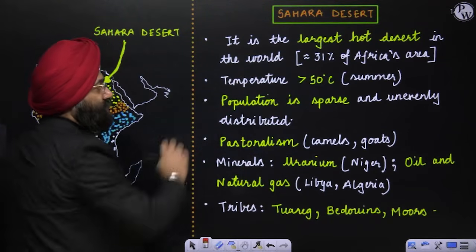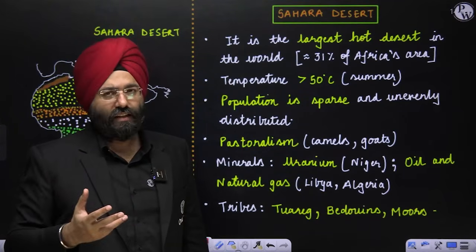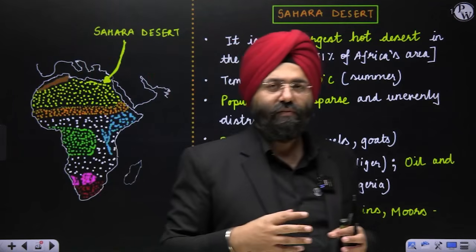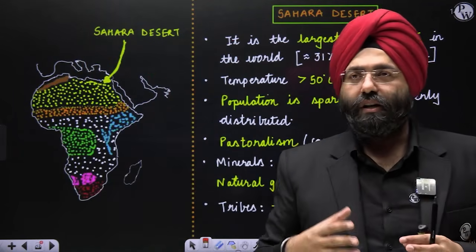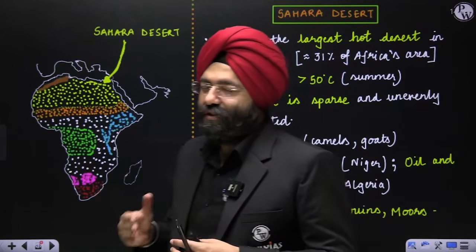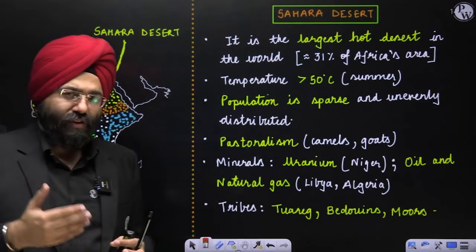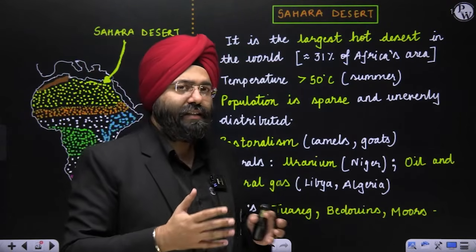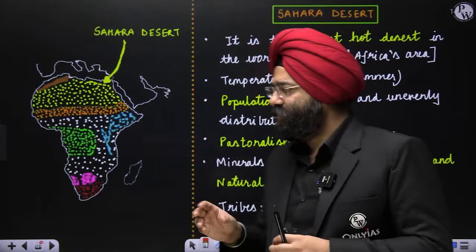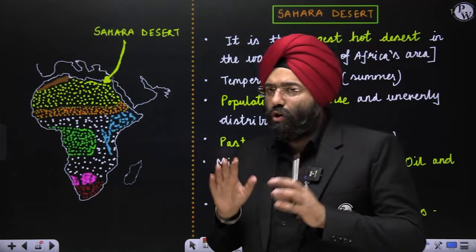Secondly, the temperatures, if you realize, during the summer days, go much, much beyond 50 degrees Celsius. Because of the very high temperature, you know that normally vegetation over here is not so prosperous. Why? Because the temperature is so high. So what do you analyze from this? If the temperature is very high, is there a possibility of people living here on a large scale? It is not possible. Only where certain economic activities are there, in certain regions, which we will see with respect to natural gas and oil. Other than that, you will not see people over here.